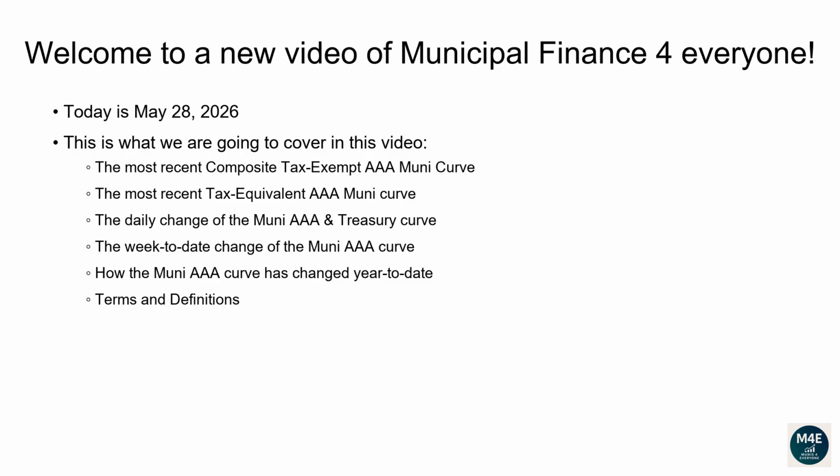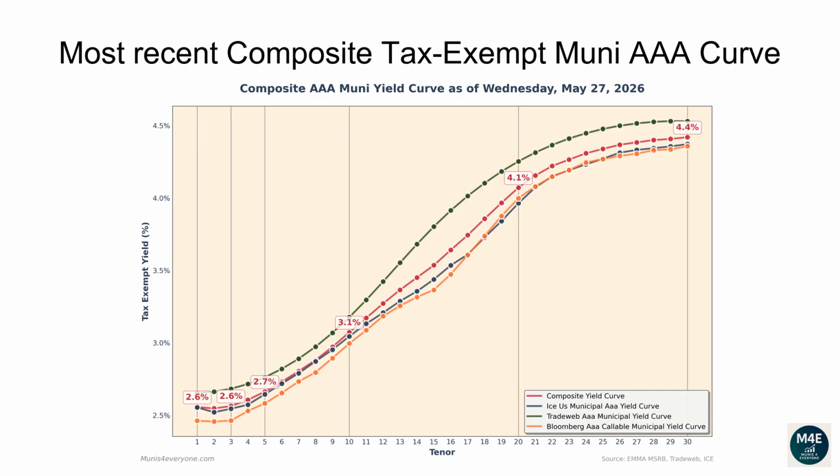Terms and definitions. Let's go over the most recent composite tax-exempt Muni AAA curve. The following composite tax-exempt yield curve is based off the most recent ICE, TradeWeb, Bloomberg yield curves that are available on the MSRB website, plus some proprietary extra adjustments, as of May 27, 2026.